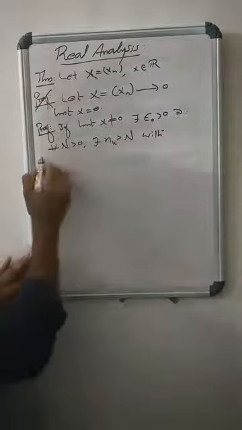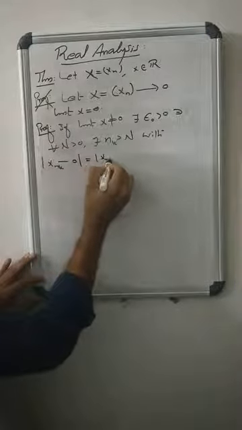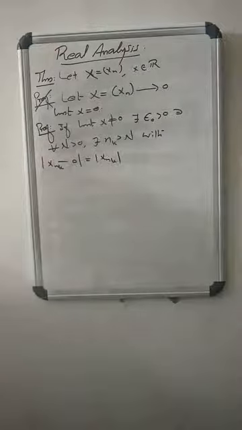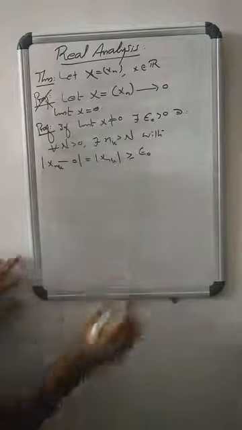modulus of xnk minus 0, which equals modulus of xnk, is greater than or equal to epsilon naught.